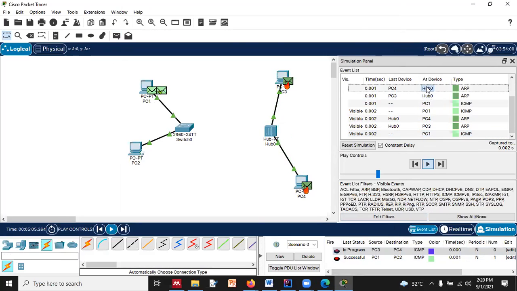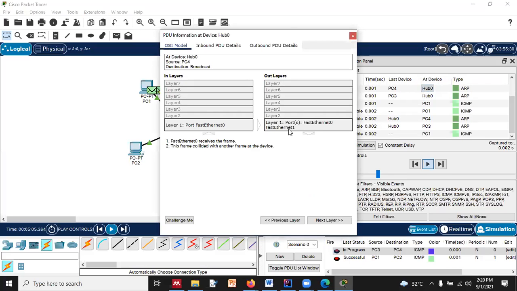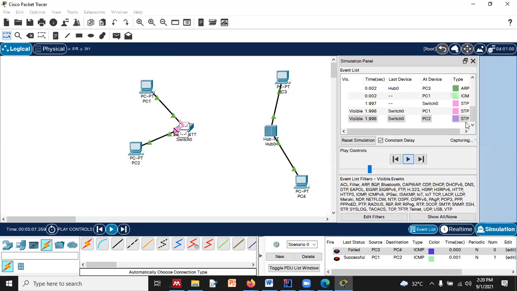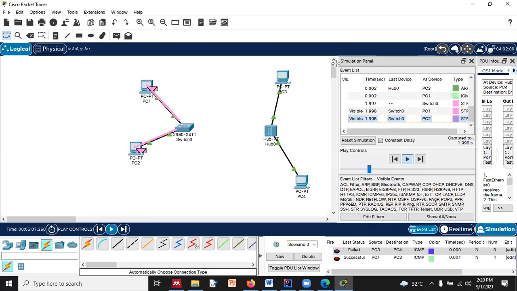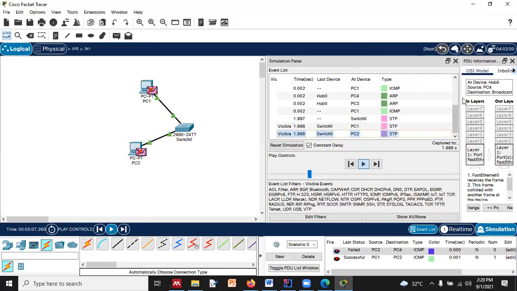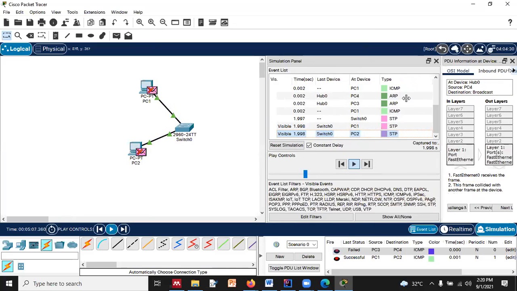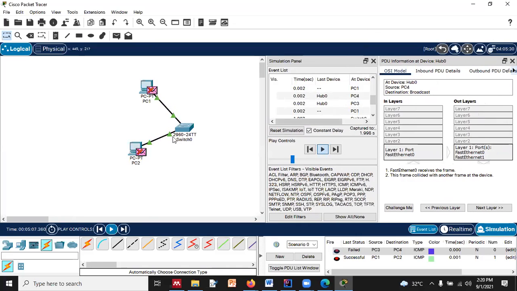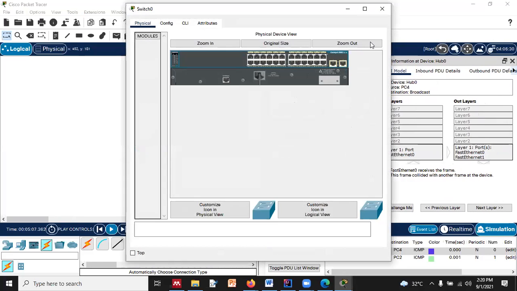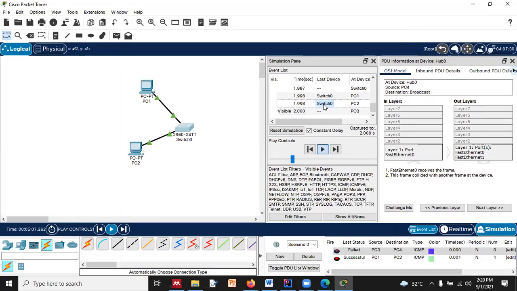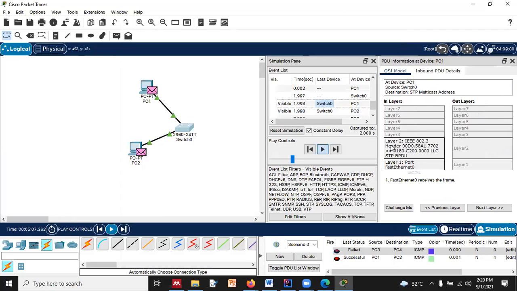So add device hub, you can click over here. When I click on the hub, you can see which port is active, which layer is active. You can see layer 1, where it is Fast Ethernet 0. So when we are dealing with a hub, you can see it is talking about layer 1, right? Now when a switch is there, you can see it is talking about layer 2, right?